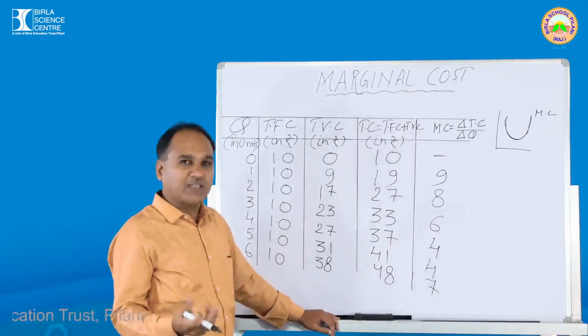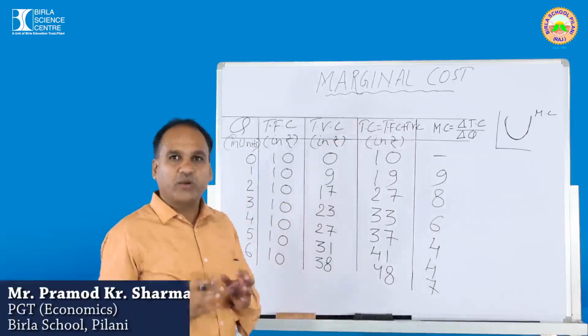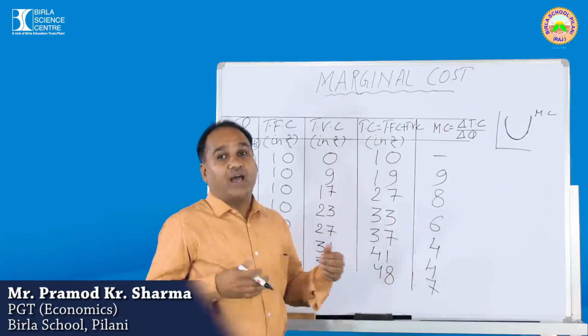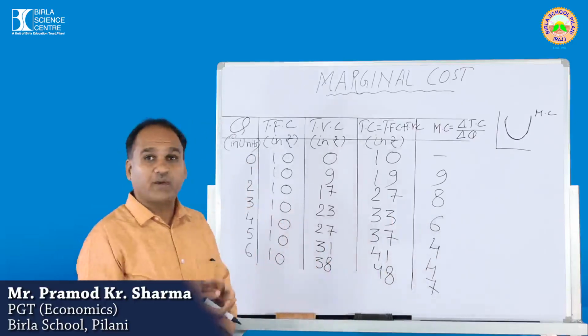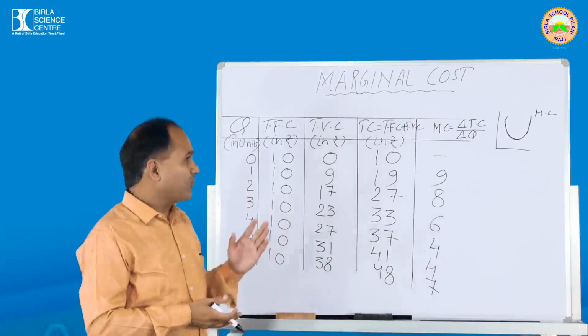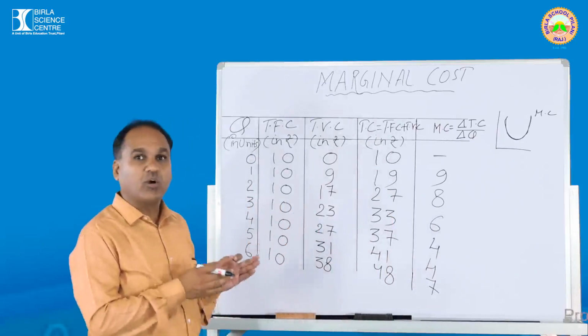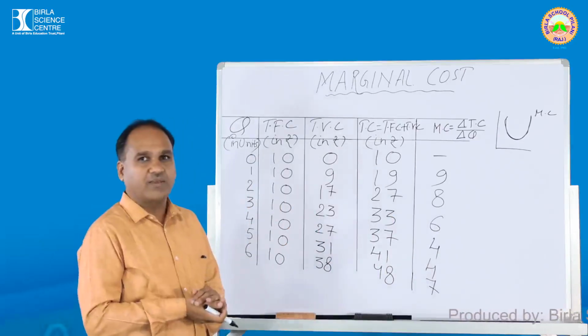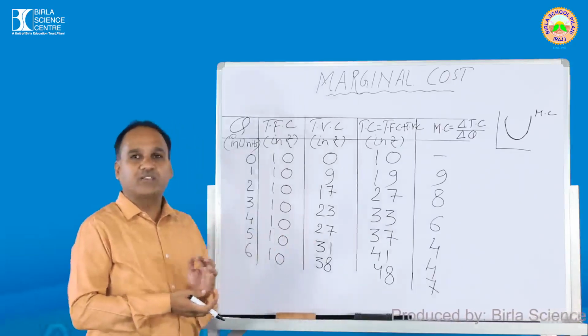So that's what? That is the concept of what? Marginal cost. So if I ask you what is the slope of marginal cost, your answer would be, sir, the slope is what? U-shaped curve. Another question, why is it called a U-shaped curve? Let's do one thing. I am going to explain the entire concept of marginal cost again with the help of a digital system. So now enjoy the digital form.